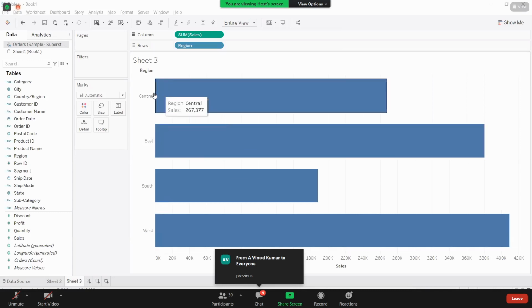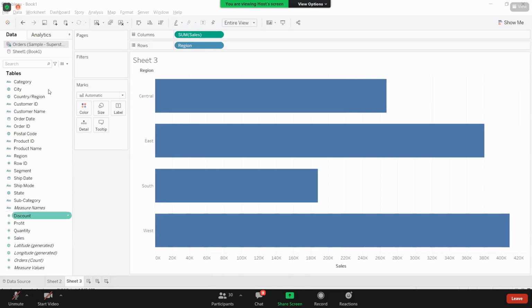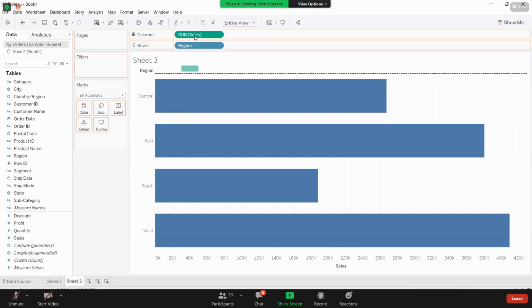See, I don't understand previous. Previous means here I'm getting region and here I'm taking sales. Till the moment it is under the data pane. Guys, this is called the data pane. So where your complete data resides, this is called your data pane. Till you bring that to your work area, this is called work area, it will not show any effect on your view. As I started taking sales here, it is coming along with the aggregation. Why? Because as I have shown you, for central there are many values, all those values are added and that aggregation is coming and that aggregation I'm taking here.